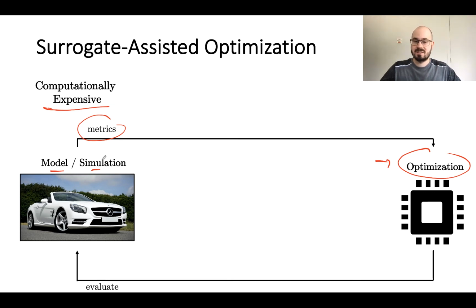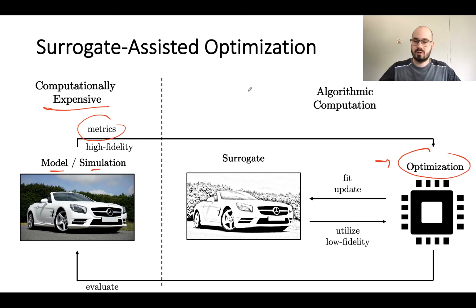Thus, it makes sense, instead of running the time-consuming evaluation every time, to have a function approximator, with the ultimate goal of selecting new solutions more carefully. For this reason, we use a surrogate. The surrogate is fitted using high-fidelity values originating from the model or simulation, and returns approximations, also referred to as low-fidelity values. The goal of the surrogate is to provide more promising solutions to the optimizer, which are then evaluated on the model or simulation.